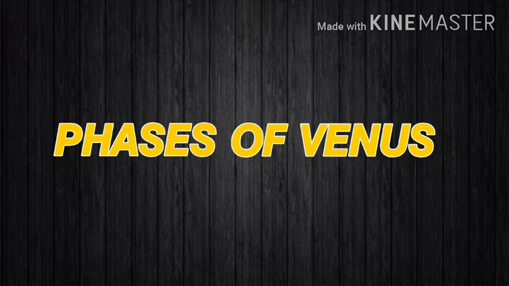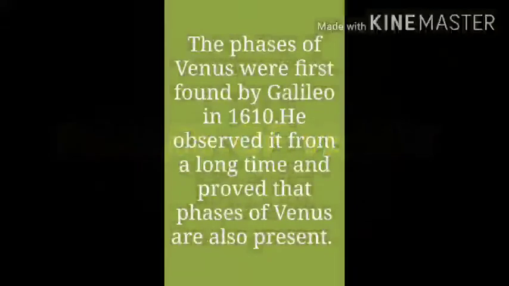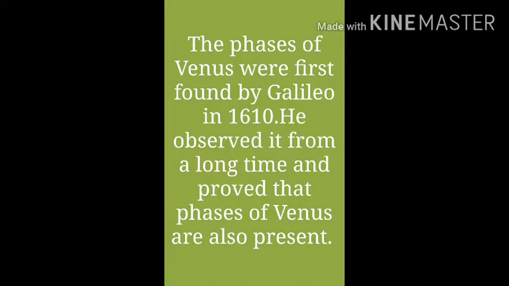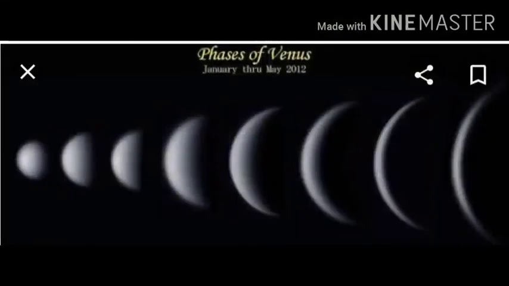The planet Venus has its phases which are also seen from the earth, but only Galileo Galilei was the first person who found and observed the phases of Venus in 1610. He proved that the phases of Venus are also present like that of the moon which are seen from earth.